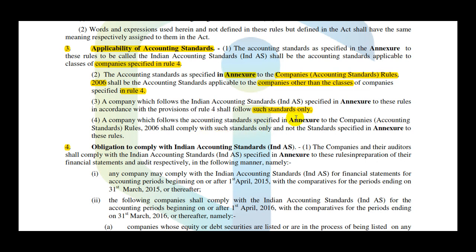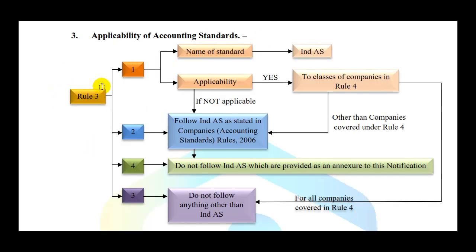A company which follows accounting standards specified in annexure to Companies Accounting Standard Rules 2006 shall apply with such standards only and not the standards specified in annexures to these rules. So it says that either you apply 2006 rules or you apply 2015 rules. If you are applying 2006 rules, you can't apply 2015 rules and the standards from 2015 rules. If you are applying 2015 rules, you must apply those standards, like the standards appended to this particular annexure. So let's try to quickly understand it.